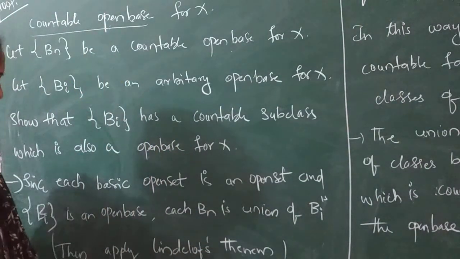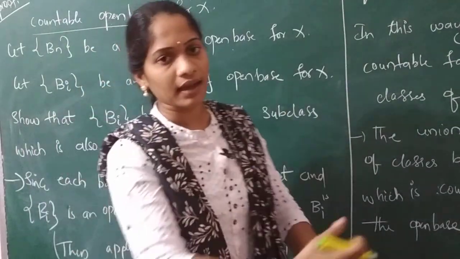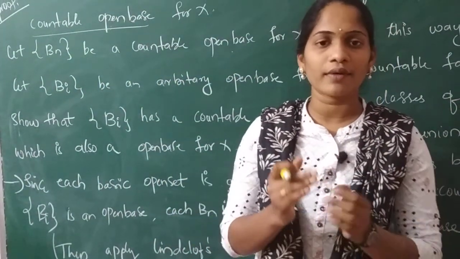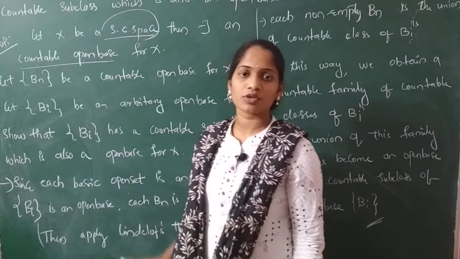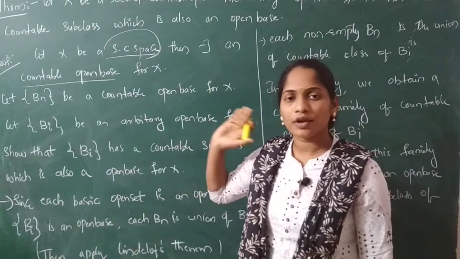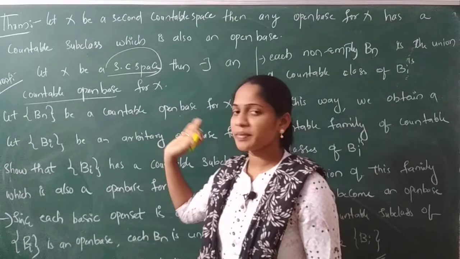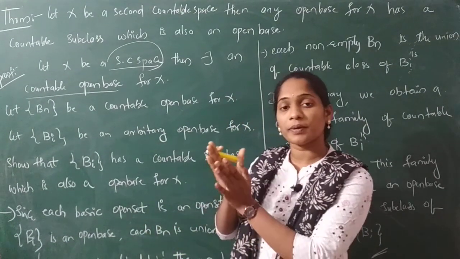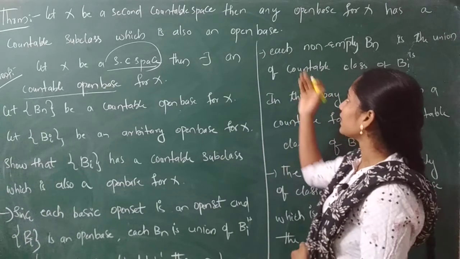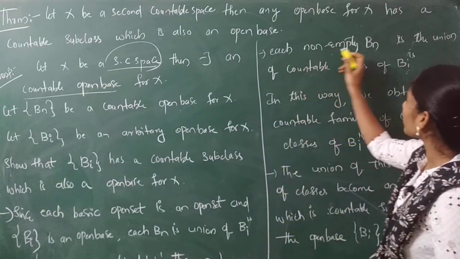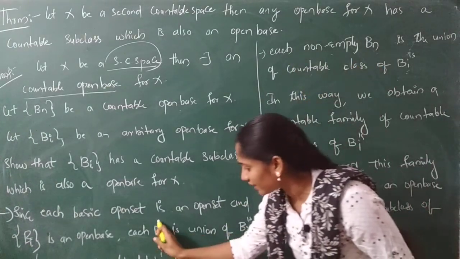Next, by using the Lindelof theorem, as we just proved earlier, you have to apply the Lindelof theorem here because you have got some open set and you are using the open base definition. So according to the Lindelof theorem, again each non-empty Bn, you got some Bn here, right?